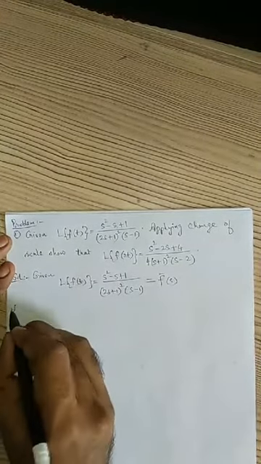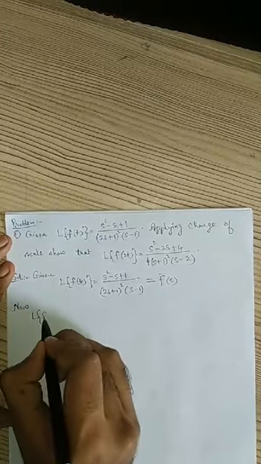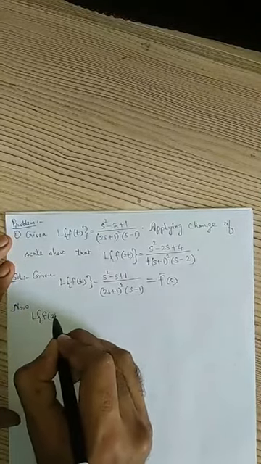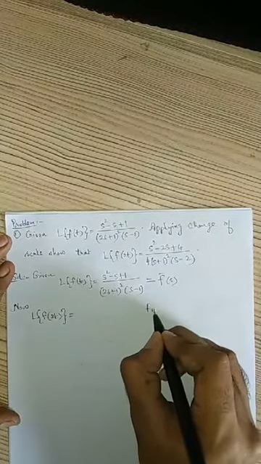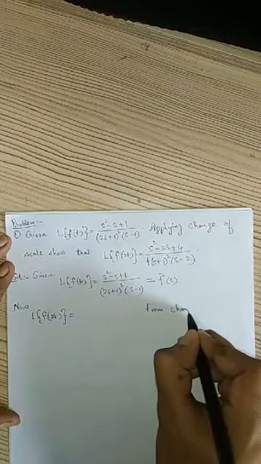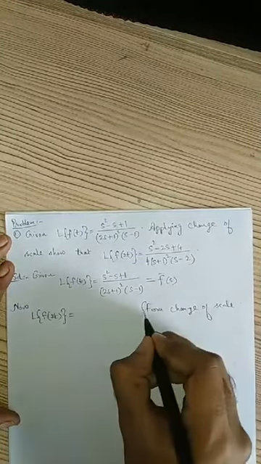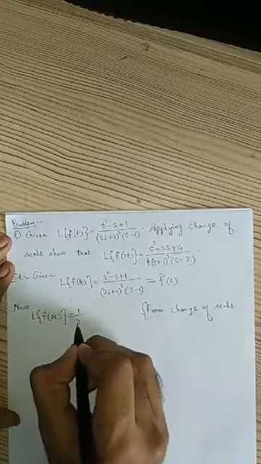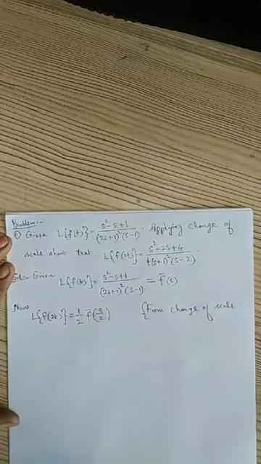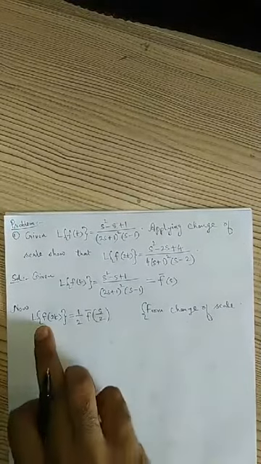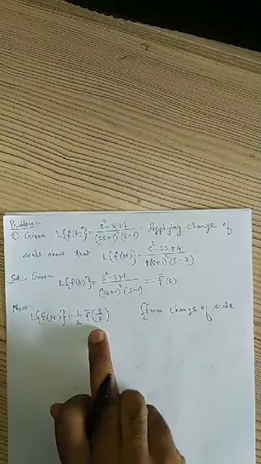Now I'll consider Laplace transform of f of 2t. From the change of scale property, it will be 1 by 2 into f bar of s by 2. Laplace transform of f of at is given by 1 by a into f bar of s by a. That I am using here.